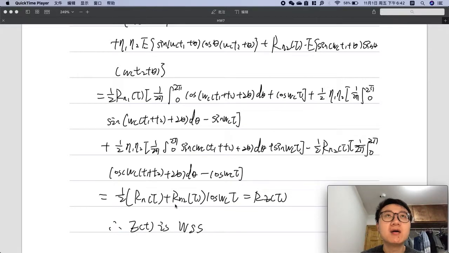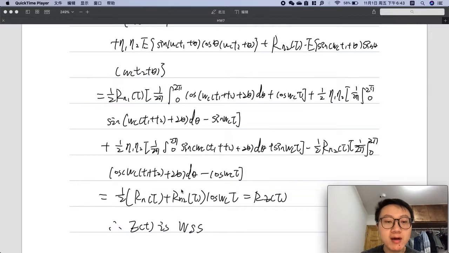And actually, after the calculation, we found that the random variable Z(t) satisfies the definition of a wide-sense stationary process. So in the calculation process, we get both the first result of the question and the second part.